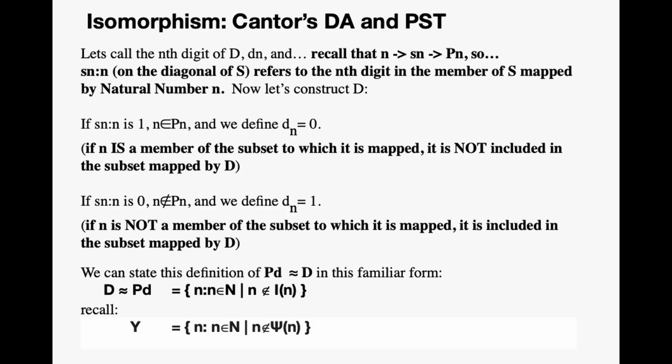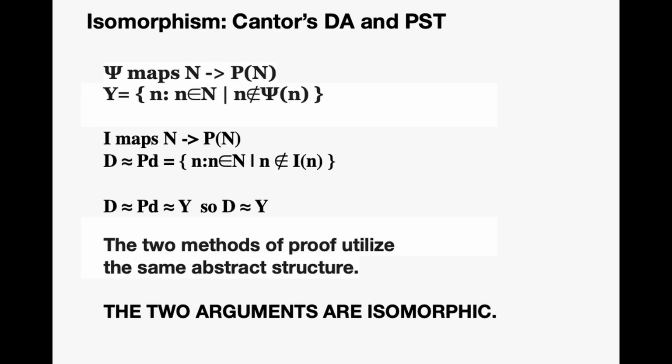So now we can state this definition of PD, which is isomorphic to D, in this familiar set theory form. PD is equal to all n that are elements of natural numbers, such that n is not an element of I of n. And recall that Y equals all n elements of natural numbers, such that n is not an element of psi of n. Here we see the isomorphism stated pretty clearly.